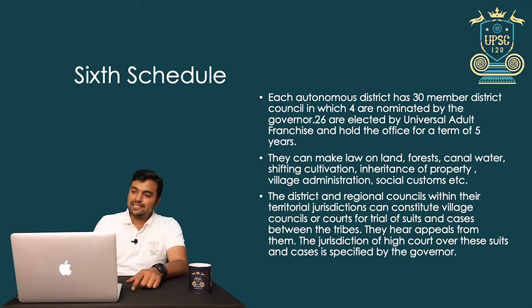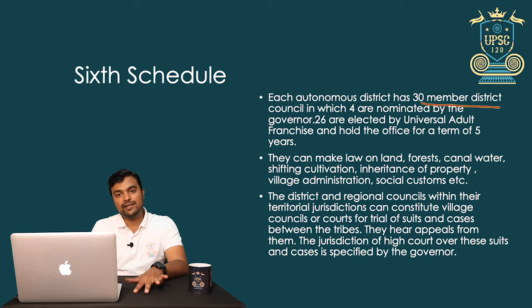Each autonomous district has a 30-member district council. In the fifth schedule we saw a 20-member tribal advisory council. Here there is a 30-member district council, in which 4 are nominated by the governor and 26 are elected by universal adult franchise and hold office for a term of 5 years.